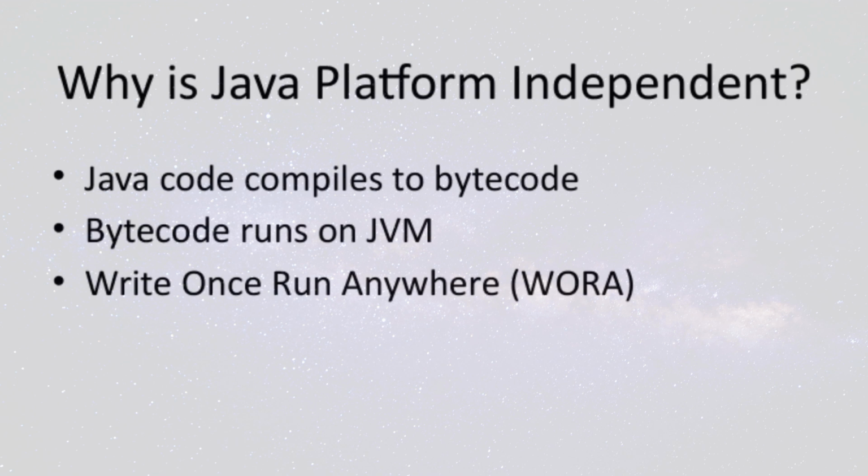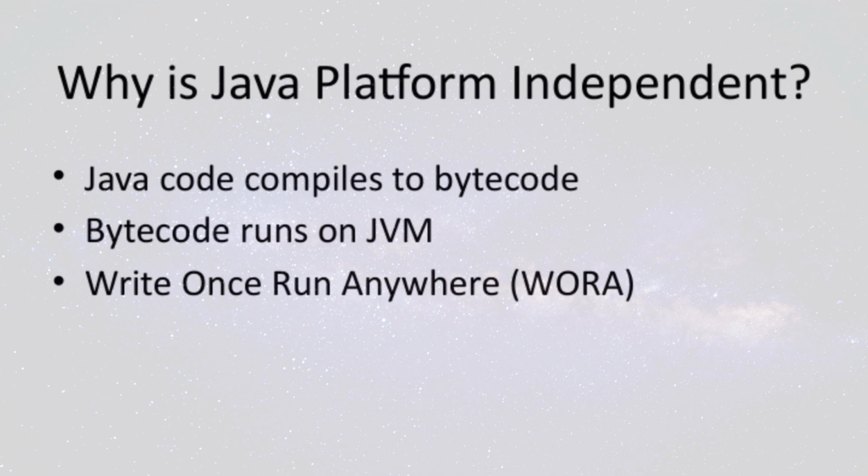Let's talk about how Java code works under the hood. When you write your Java program, it doesn't run directly on the hardware. Instead, it first compiles into something called bytecode. Now, this bytecode isn't specific to any one type of device or operating system. It's a universal intermediate form. This bytecode is then executed by the Java Virtual Machine, or JVM for short. The JVM acts like a translator that understands bytecode and runs it on the host machine.